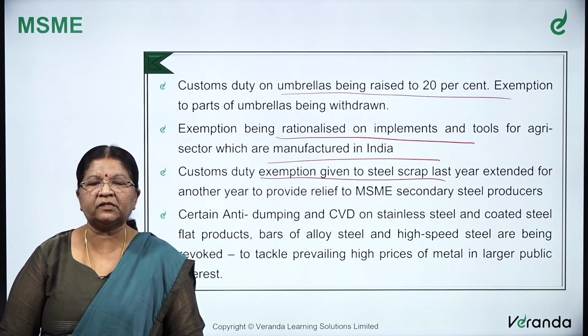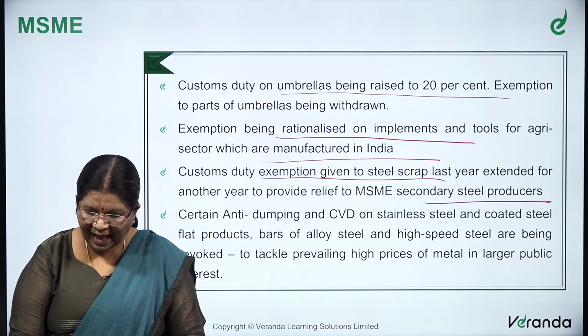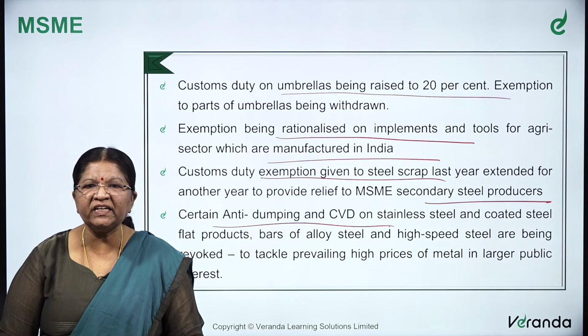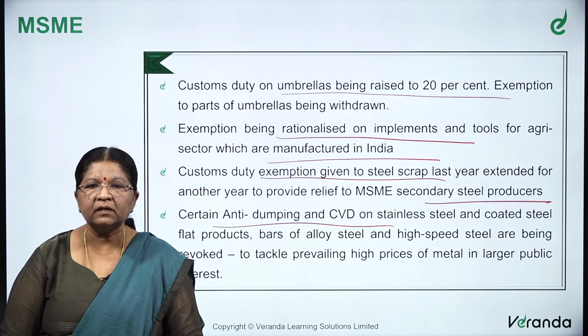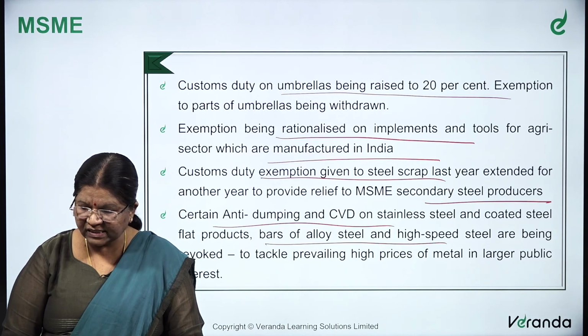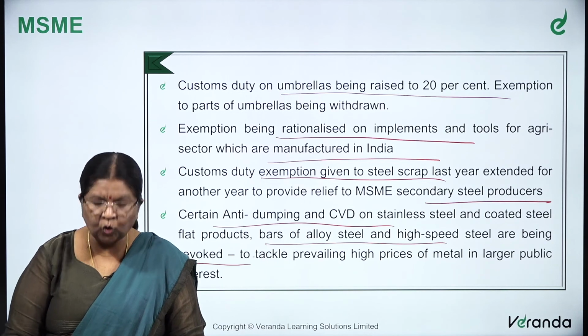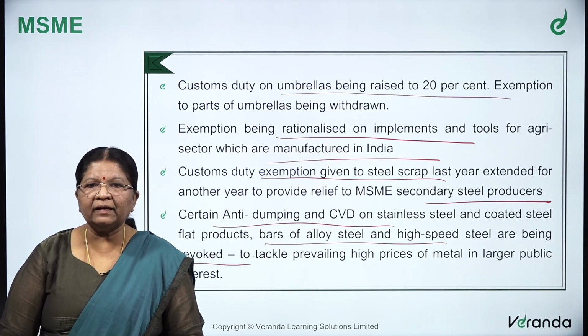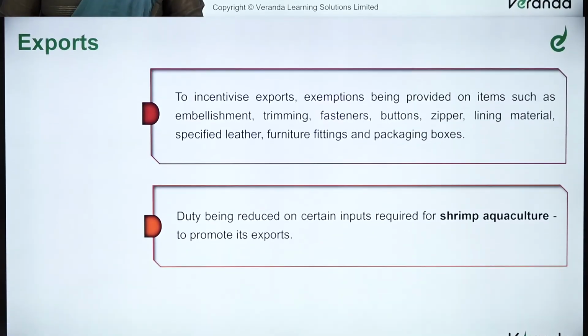Certain anti-dumping and CVD duties on stainless steel and coated steel flat products, and bars of alloy steel and high-speed steel, are being revoked to tackle the prevailing high prices of metals in the large public interest.